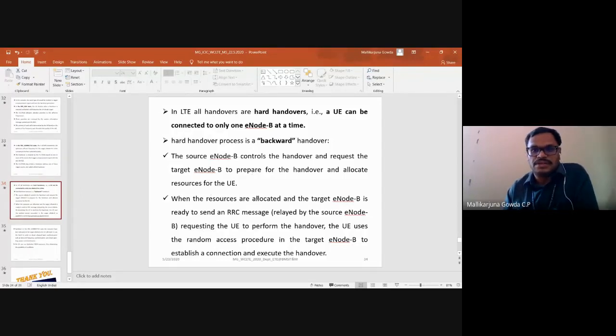Then how are the resources allocated? The resources are allocated and the target ENB will be ready to send an RRC message requesting the user equipment to perform the handover. The user equipment uses the random access procedure in the target ENB to establish the connection and execute the handover.